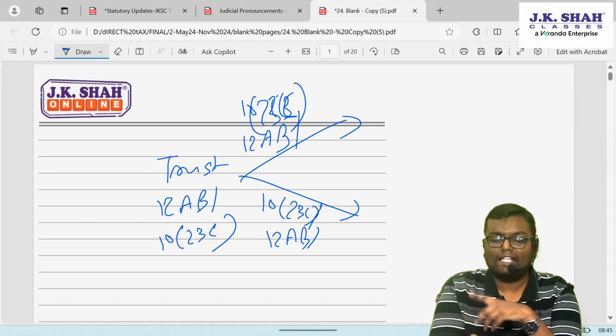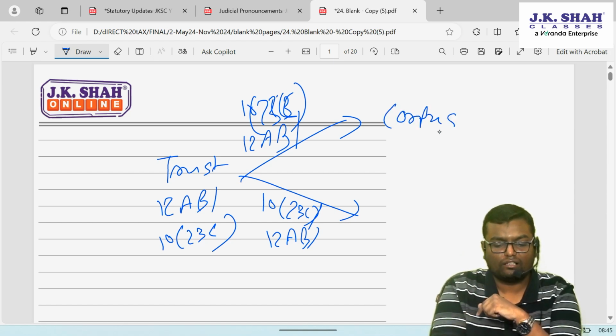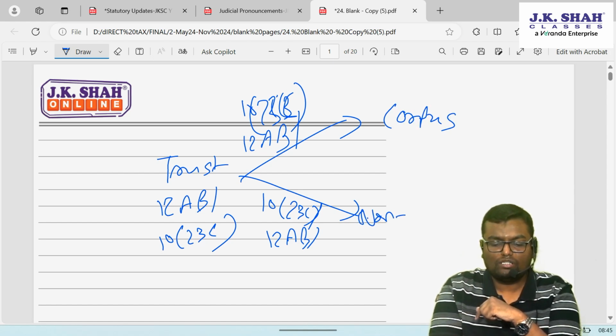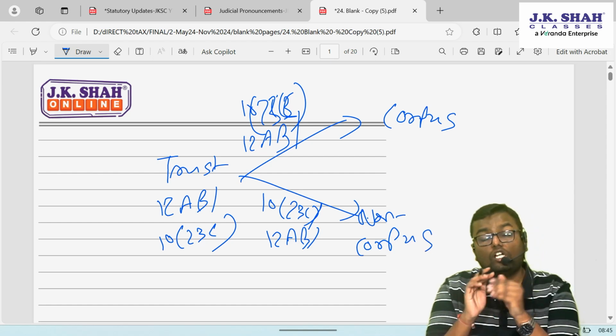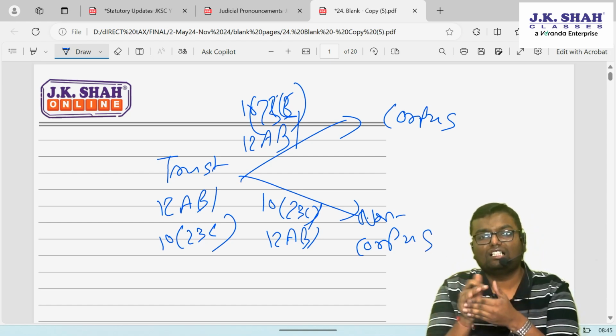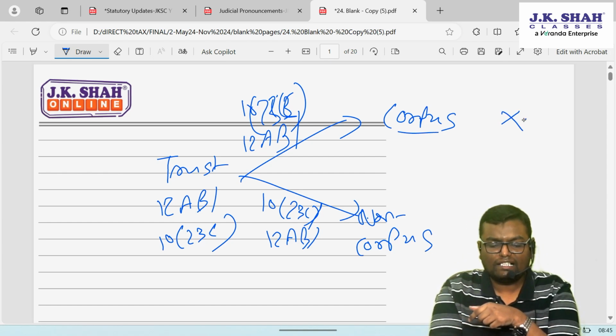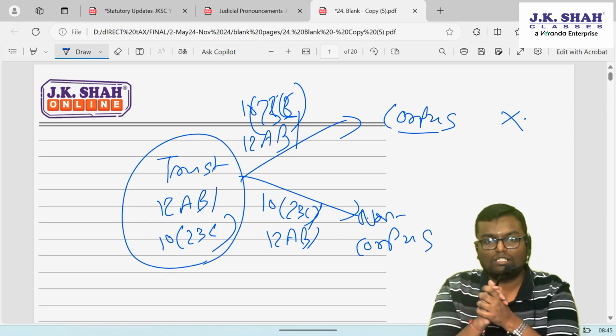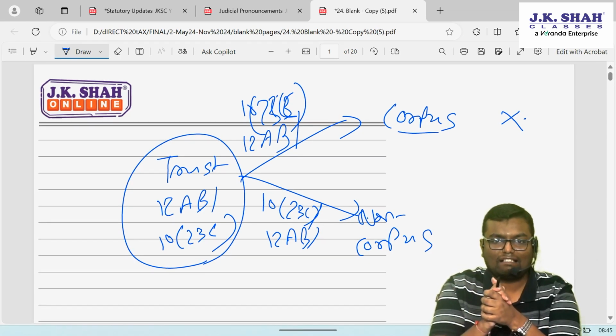Now that donation can be a corpus donation for that other trust. It can be a non-corpus donation for that other trust. Now if it is a corpus donation for that other trust, then it won't be treated as an application for the donor trust, because for the recipient also it is not taxable.